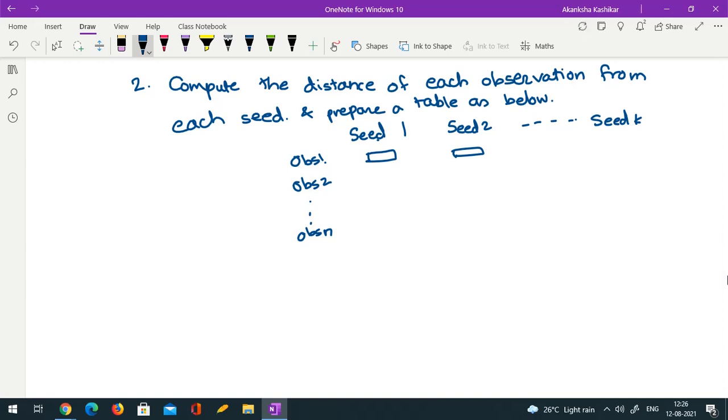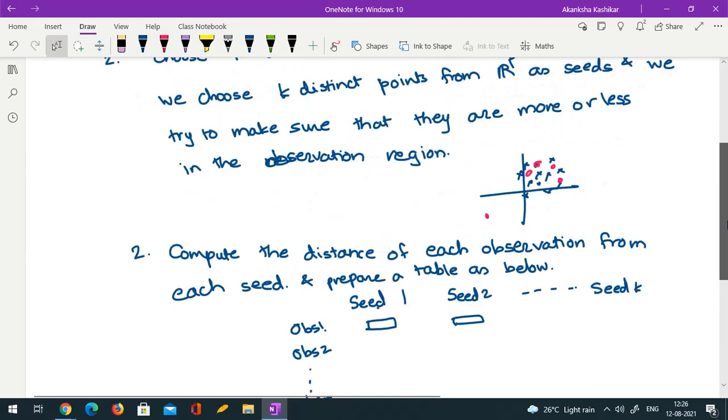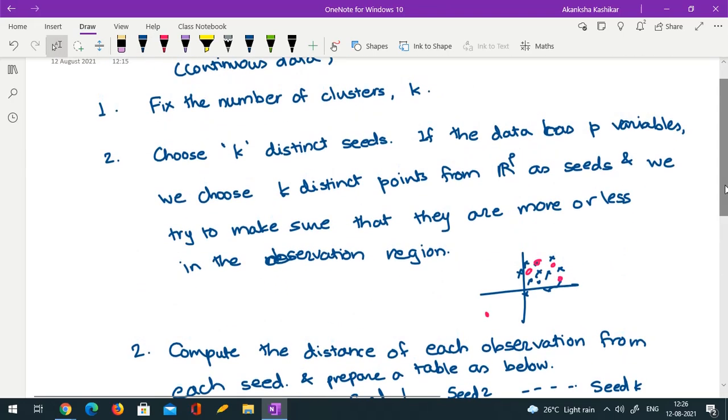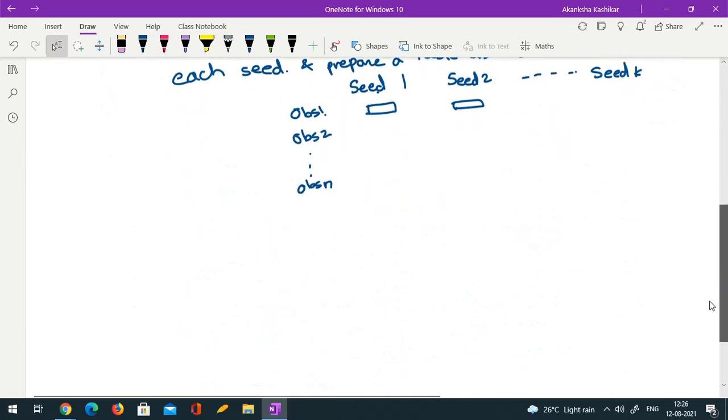Here it seems like k is large, but no, your k has to be smaller than n. Okay, somewhere we should note: fix the number of clusters k should be strictly less than n. You can go up to equal to n, but if you go equal to n, then it's actually one observation per cluster. You don't need an algorithm for that. So ideally k should be strictly less than n.